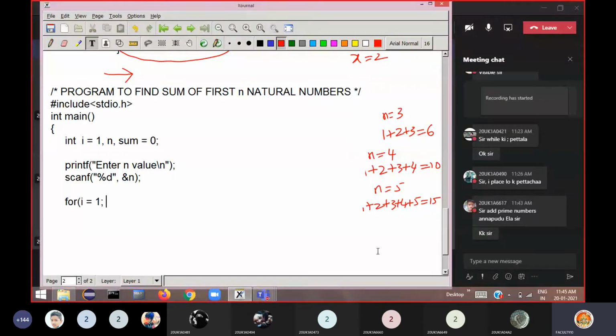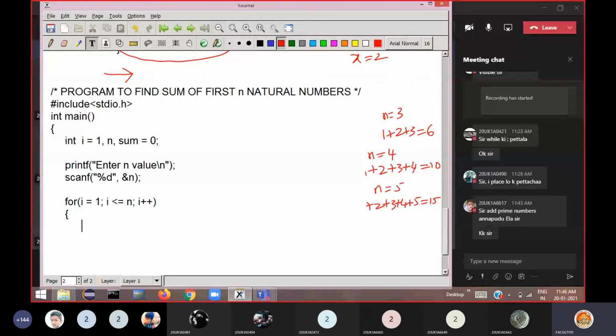Until the i value becomes equal to the n value, how can that be converted into a program statement? i less than or equal to n. The third part is to go on incrementing, because we want to generate the next number: i is 1, then i should become 2, then 3, until i becomes equal to n. So increment the i variable here. Then begin the loop here.